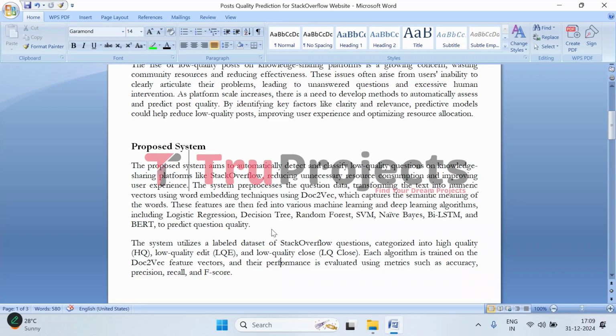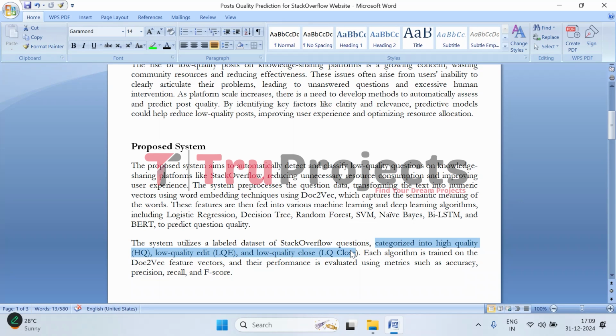To do this, the project uses Stack Overflow questions taken from the Kaggle repository, and the questions are labeled into three categories: high quality, which is HQ, low quality edit, which is LQE, and low quality close, which is LQ close.